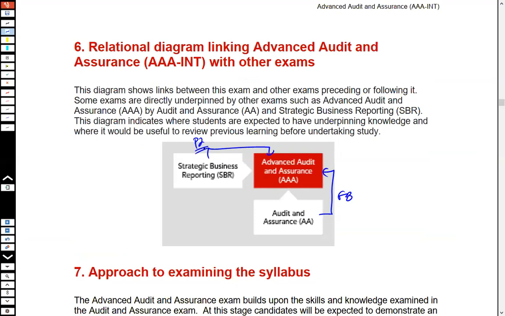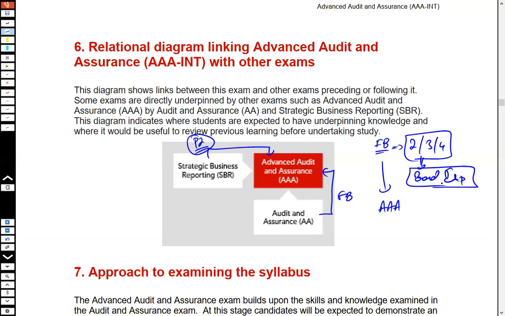Now, first of all, I would like to discuss a bit about this connection, and then I'm going to move forward. A lot of students end up failing this F8 paper, maybe in 2 attempts, 3 attempts, 4 attempts. A lot of people who attempt F8 audit and assurance are usually not able to pass in the first attempt. So when they consider the AAA, they have this bad experience of the F8 paper that they don't want to carry forward to the AAA. They get very confused that we were not good at audit, so should we go ahead with AAA or not?